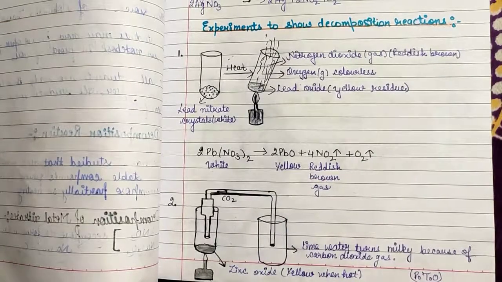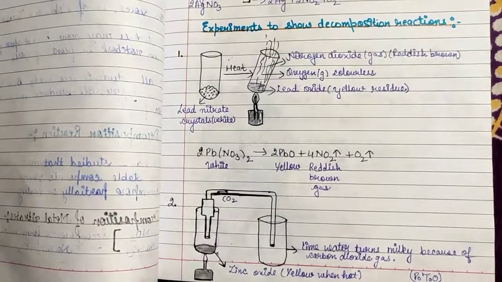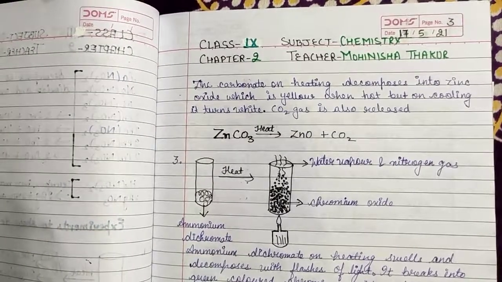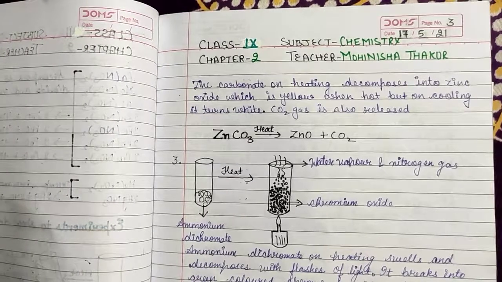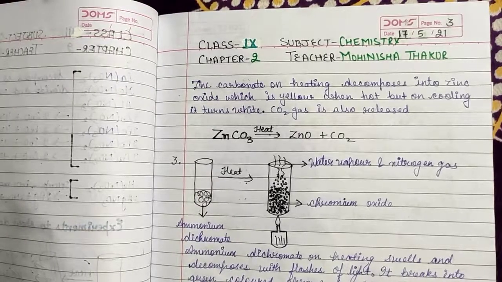Now move on to the second. We will take the zinc carbonate in the apparatus, and on heating it, the CO2 passes through the lime water, and it turns the lime water milky because of carbon dioxide gas. Zinc carbonate on heating decomposes into zinc oxide, which is yellow when hot, but on cooling it turns white. CO2 gas is also released.